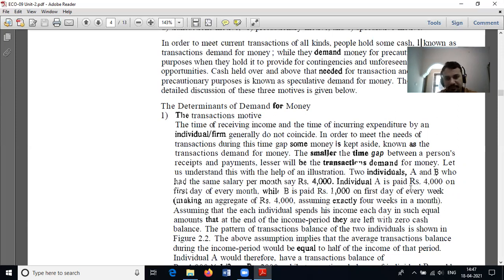That means the time gap between incurring an expenditure and receiving money. Okay, that may not be parallel, or the gap may be wide or may be rigid. So, in order to meet this incidence, the people may hold the money. This is the transaction motive.